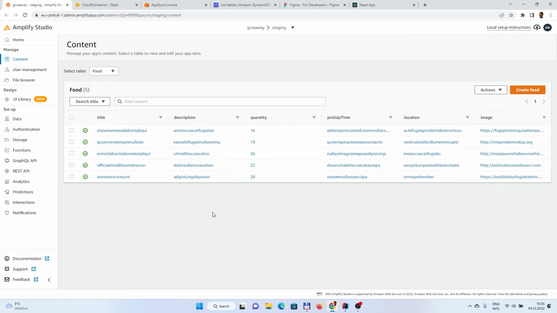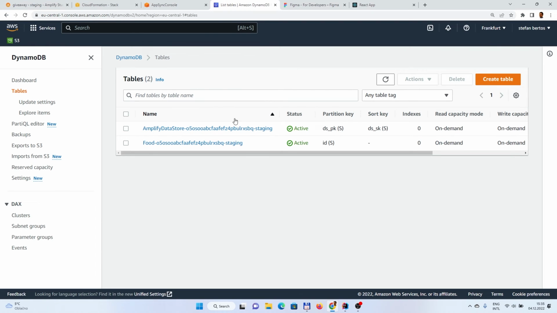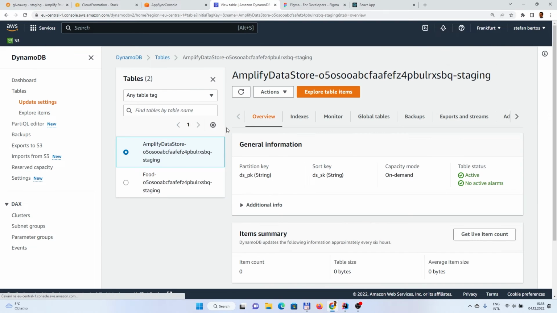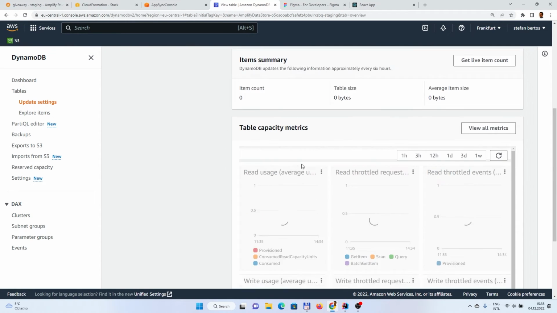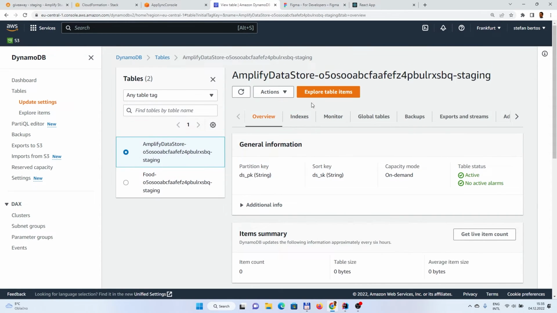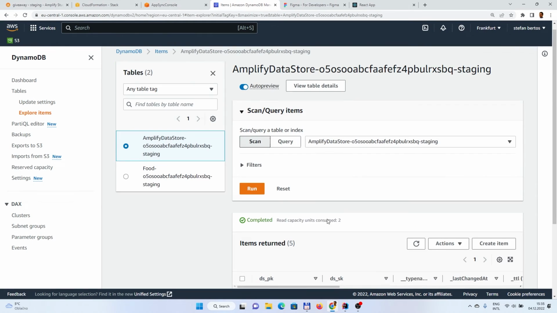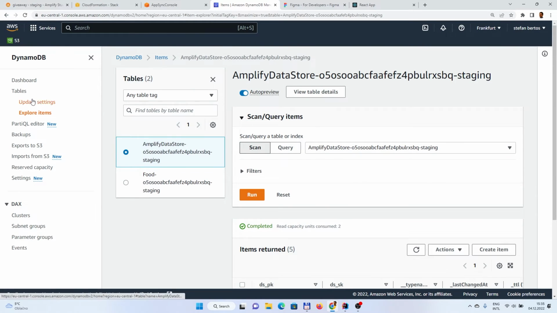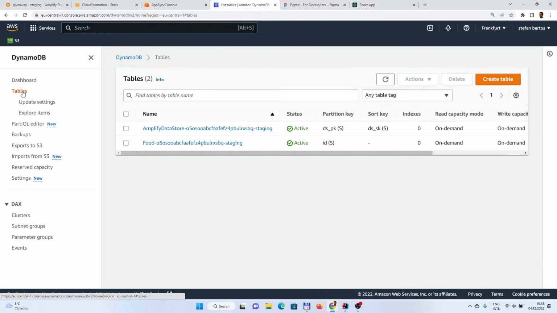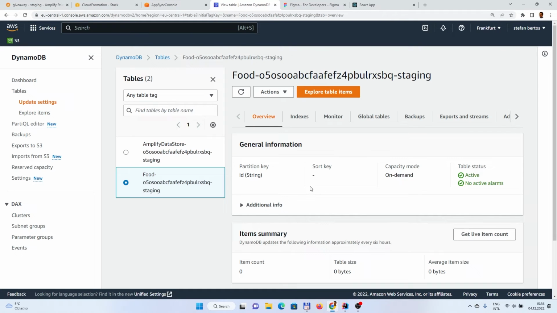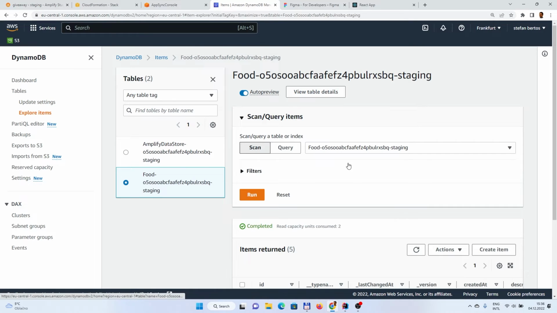So what did happen under the hood? This was pushing the data into the Amazon DynamoDB. So if you look there in the tables, DynamoDB tables, you should see some data. And how to do that? Explore table items. It's here. And this is basically the data store, which is for the purpose of the offline usage, but the real table is the food.